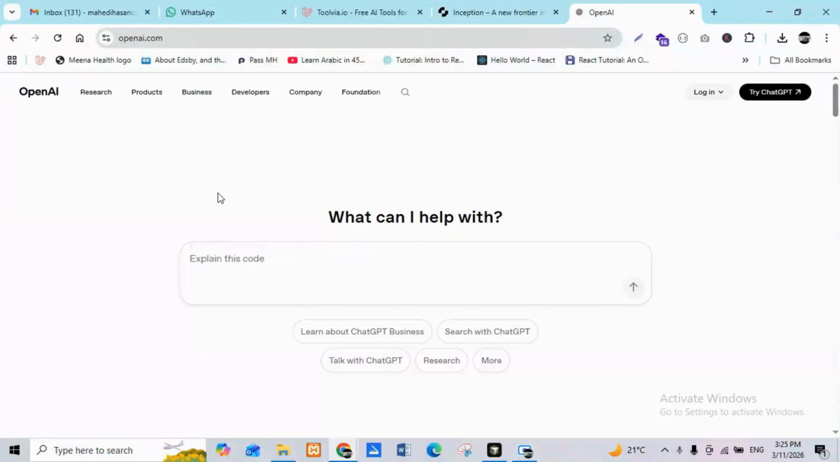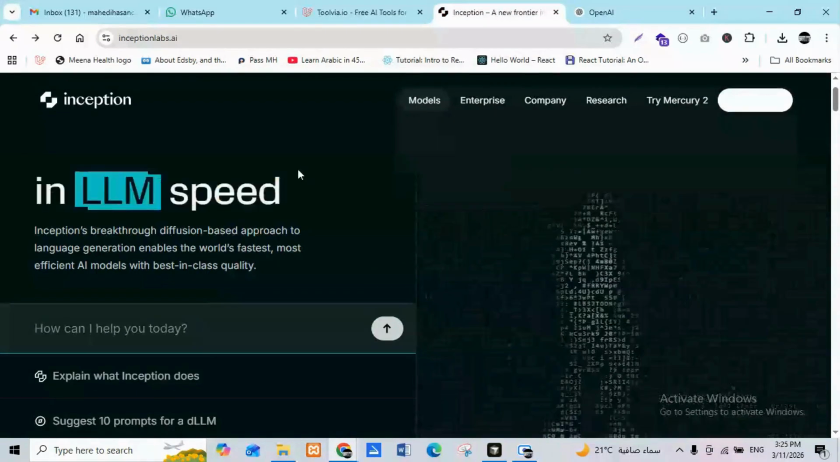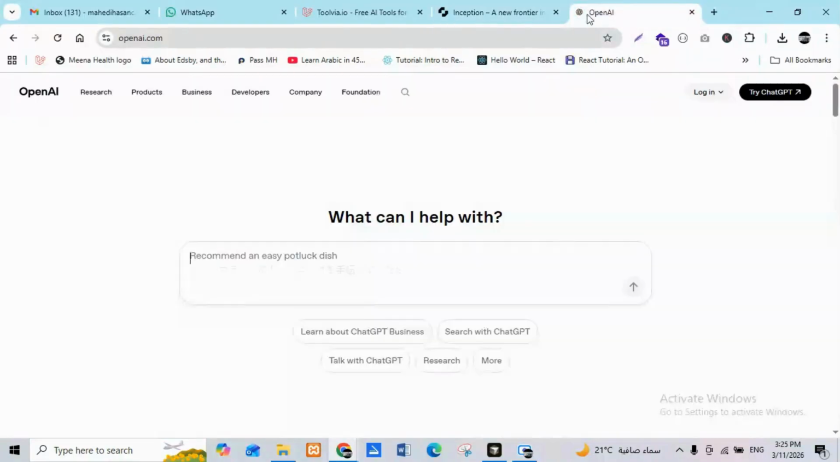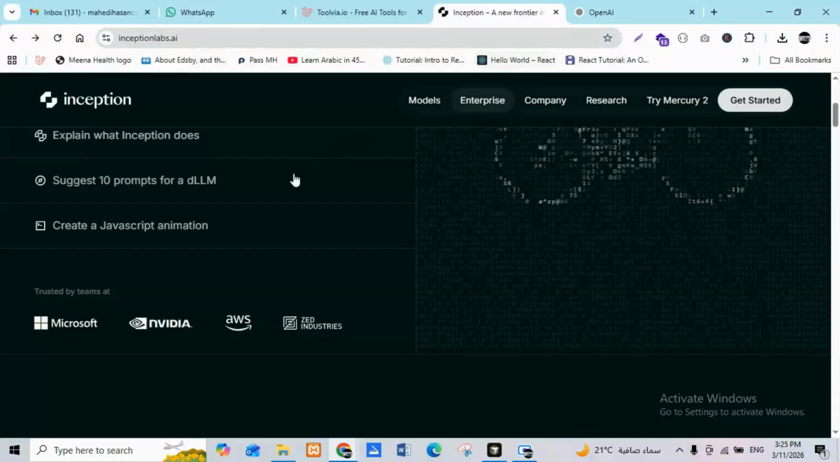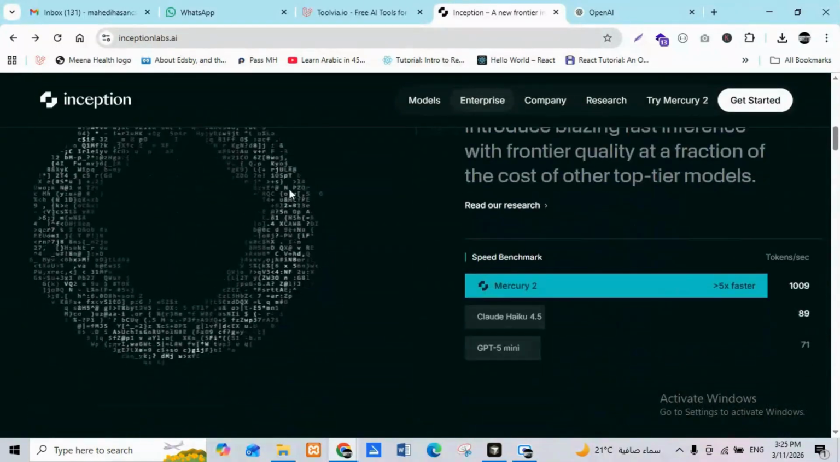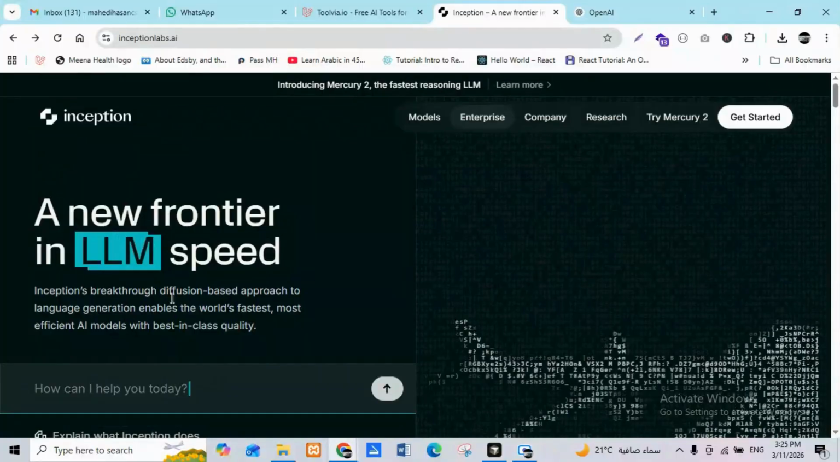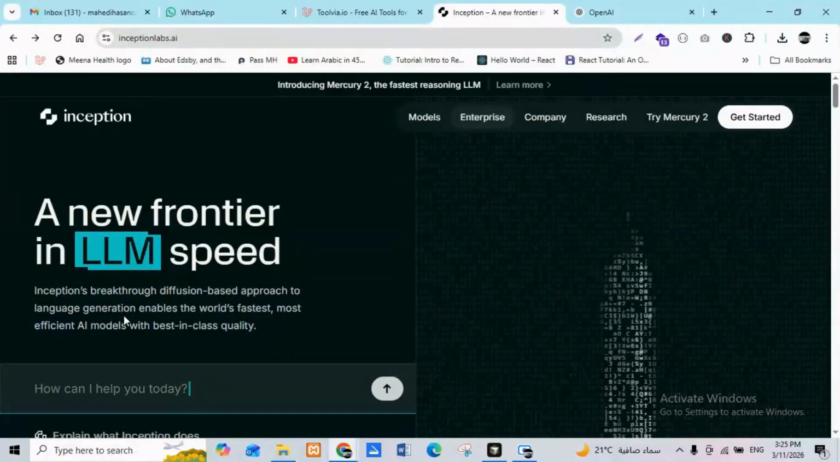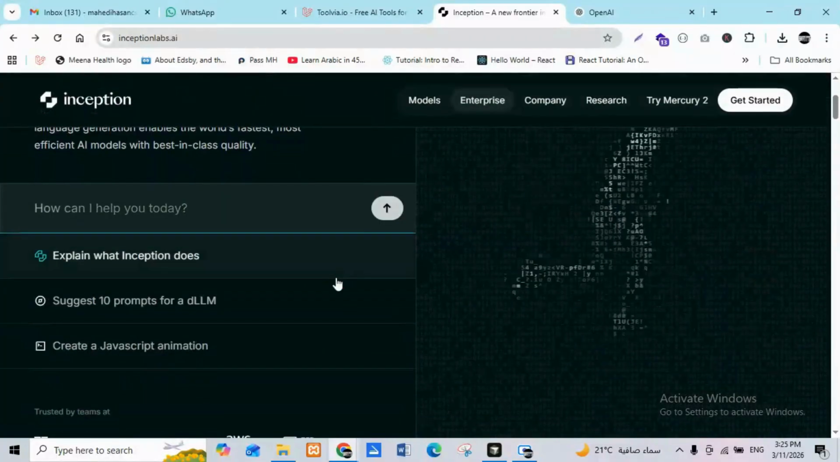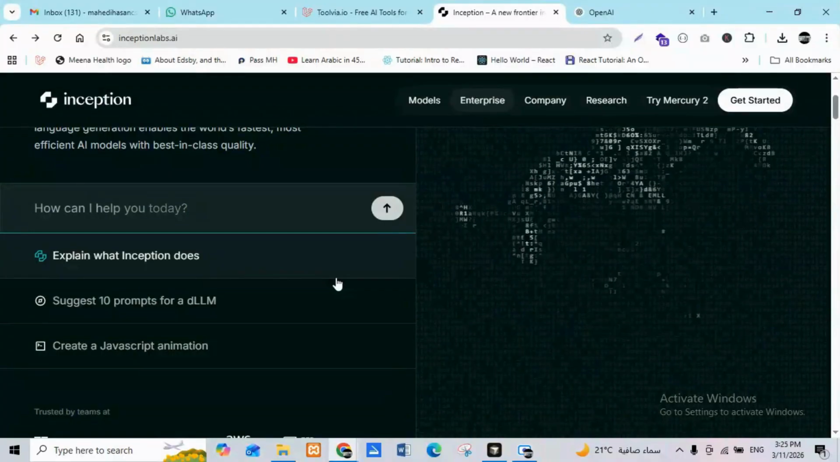We all know OpenAI. Basically, we are using ChatGPT, and OpenAI is a little bit slower at generating content. But if you see Inception AI, they have Mercury too. If you want to check the speed, let me explain Inception. Inception AI is a diffusion-based approach to language generation, enabling faster, more efficient AI models with high quality. Okay, if you want to compare Inception and OpenAI, let me compare.